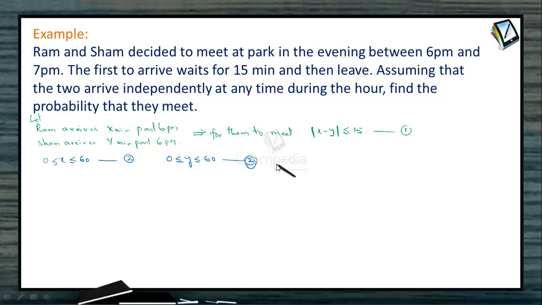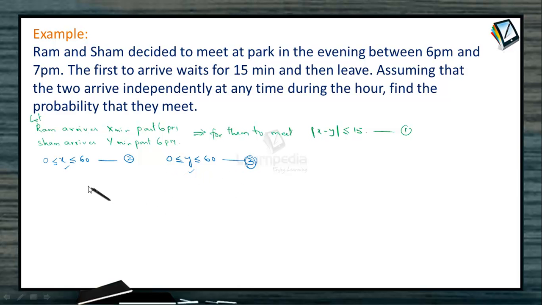Now look at this. These are the total possible values of x and y, which is any time between 0 minutes to 60 minutes past 6 p.m. So what is the total region that is possible for them to meet? Yes, x can take any number between 0 and 60 and y can take any number between 0 and 60.